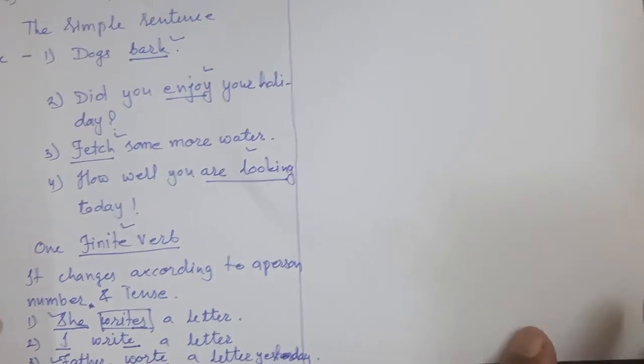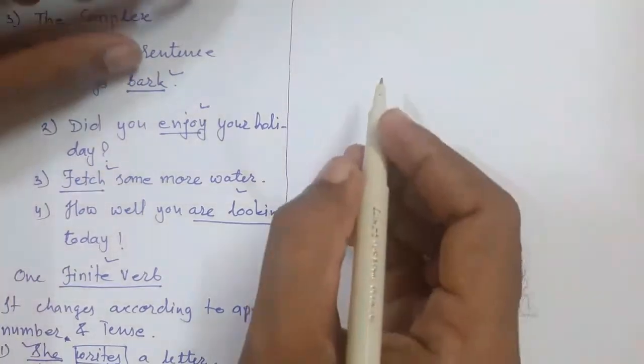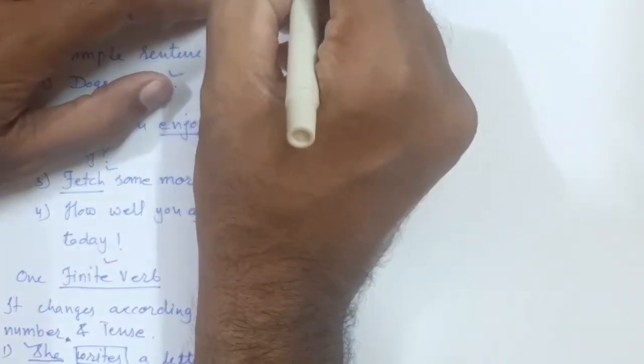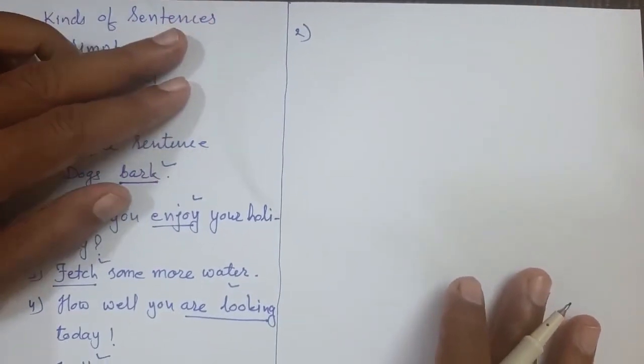Now I would like to tell you about the compound sentence. What is the compound sentence? The second one that we are going to learn is the compound sentence.